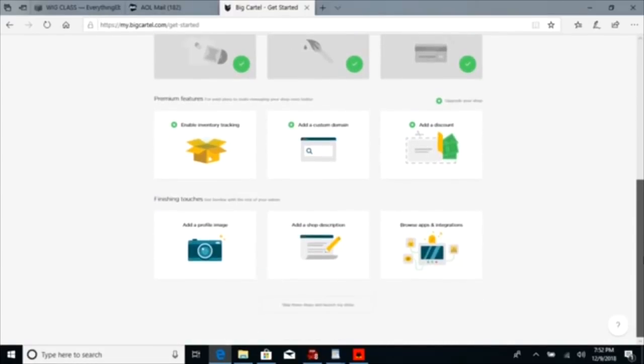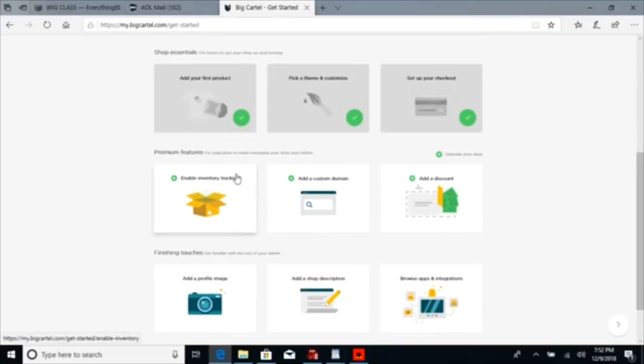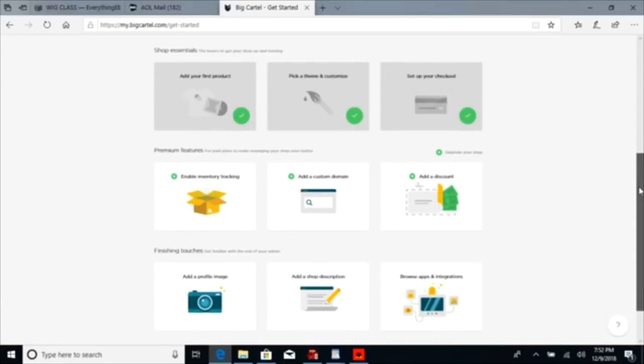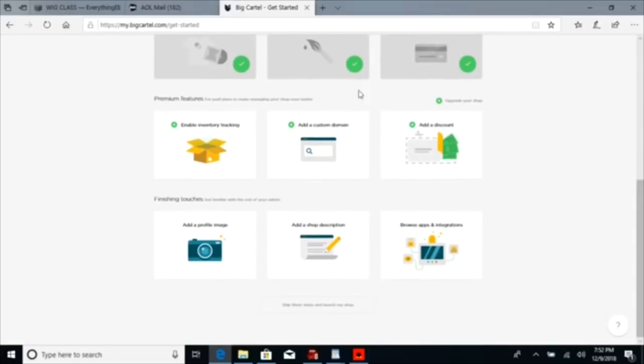Now, these are premium features. So being able to track your inventory, being able to add a custom domain name, being able to add discount codes, okay? All of these are premium features. You would have to pay for the $9.99 option or the other options, okay? And $9.99 is not $10 a month. It's not bad at all, okay?